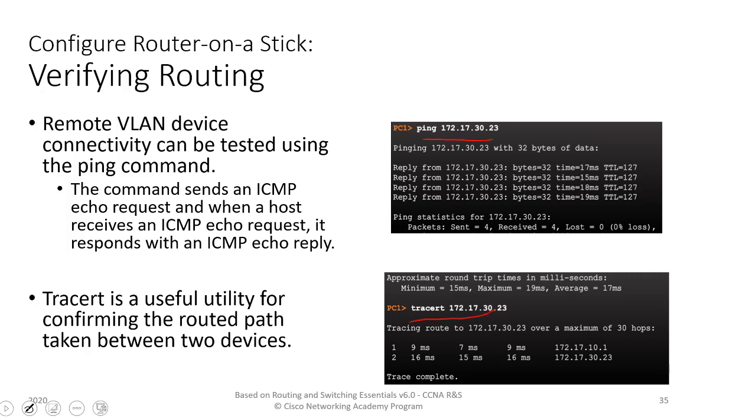We can use those commands to verify if the routing has been configured properly. So at this point, the checking is the same as how we would check if the routing is correct. We will use the same commands. The only difference is now it is configured through this router on a stick method.